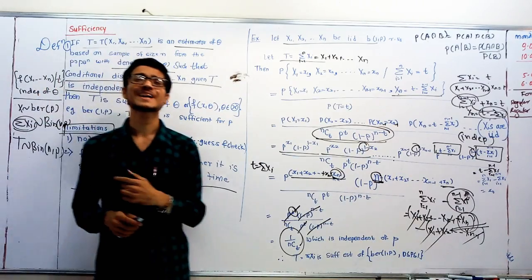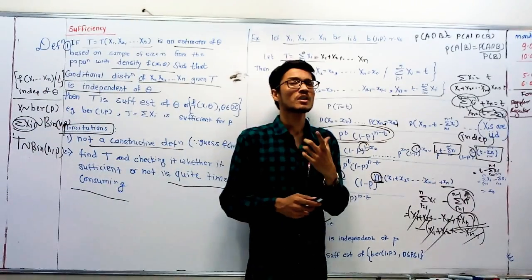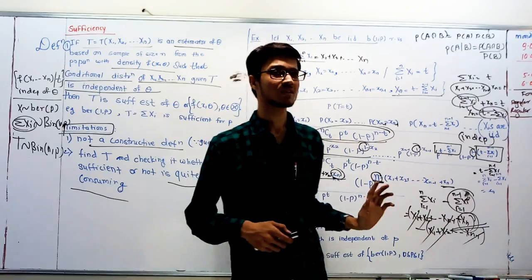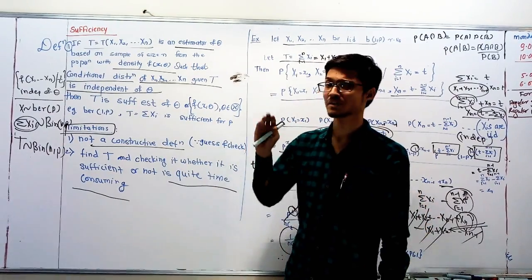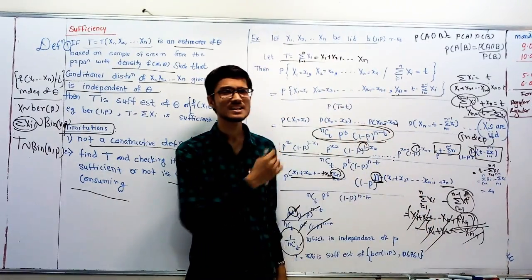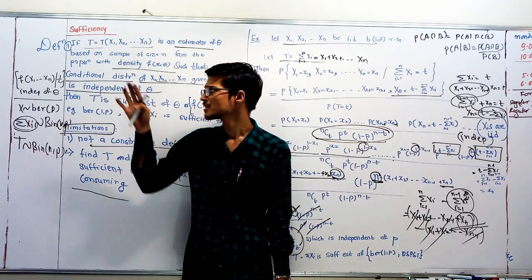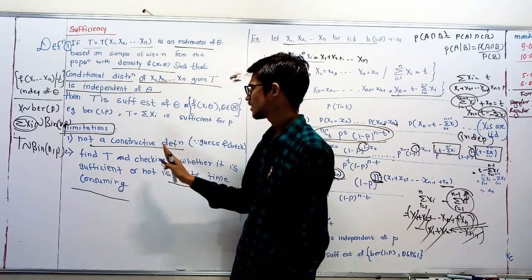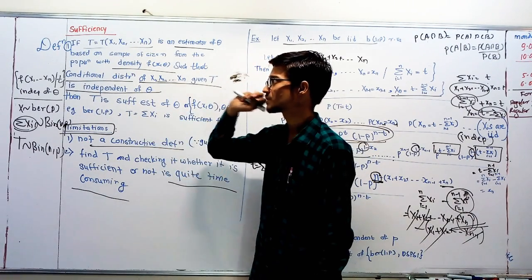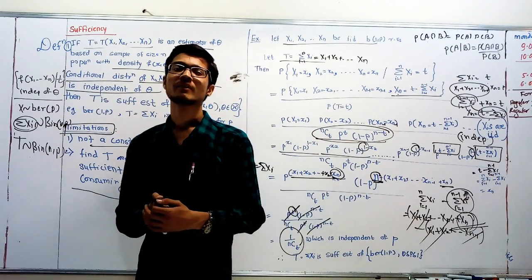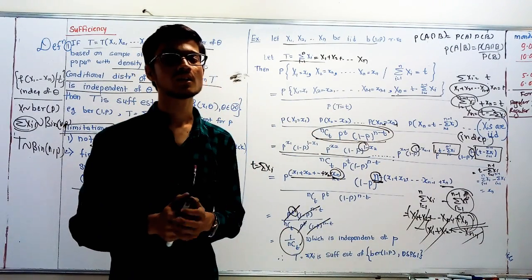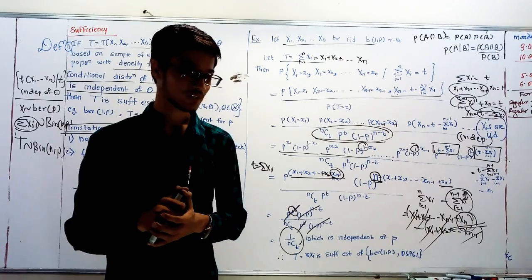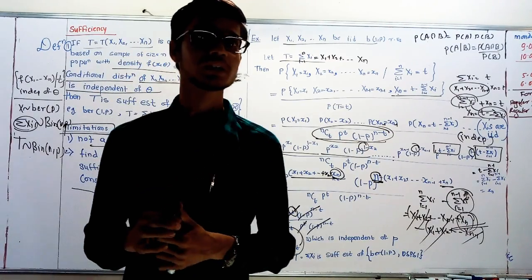the Neyman-Fisher factorization theorem. In that way, we will easily get the sufficient statistic. For any distribution we can get it easily. Okay, this is an old method. This is not a constructive definition. Okay, this is the first definition for sufficiency. We see the next definition in the next lecture. Okay, the Neyman-Fisher factorization theorem in the next lecture.